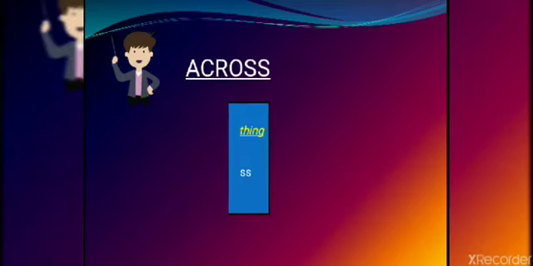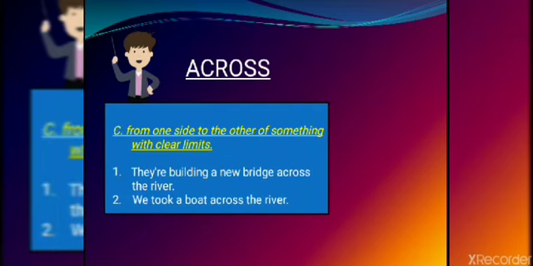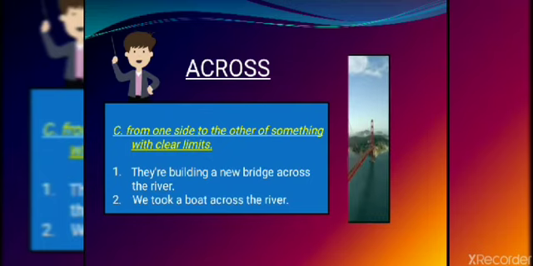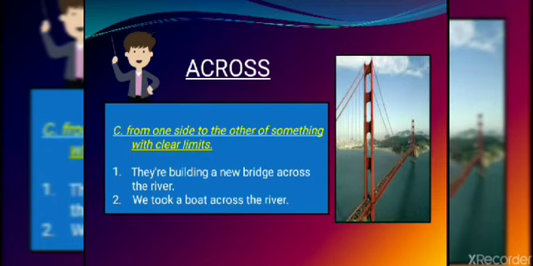Next use, from one side to the other of something with clear limits. You know that from this place I have to go to this place. For example, they are building a new bridge across the river. You know exactly the limits of it, right? From one end it will start and it will end on the other end. So they are building a new bridge across the river.